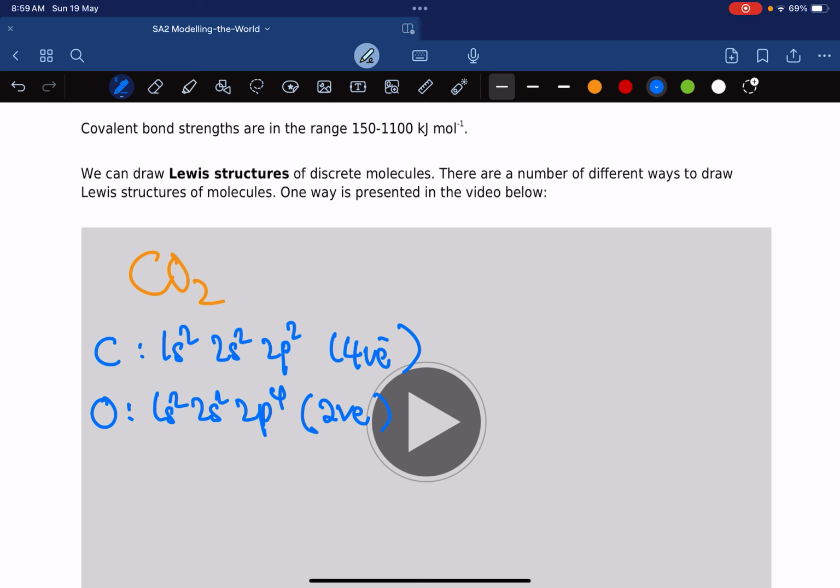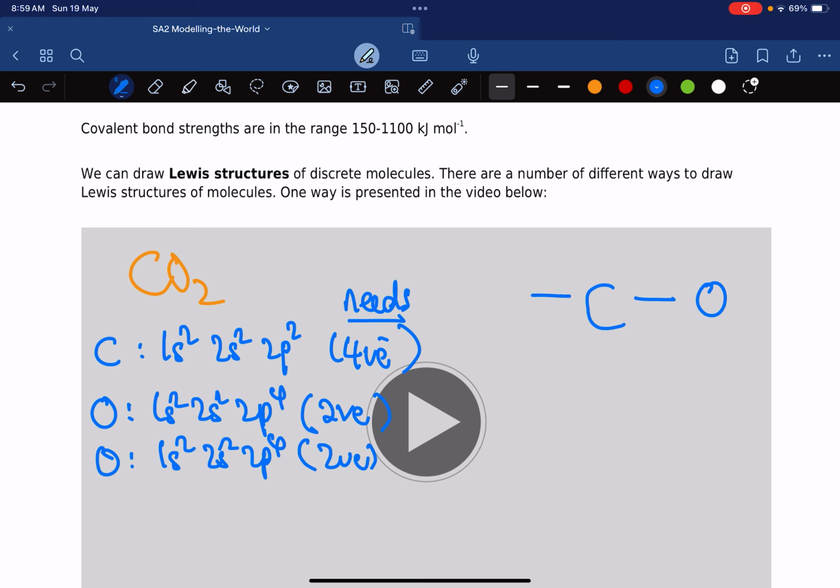So since oxygen needs only 2, we need two of them to satisfy carbon, because carbon needs 4. So what happens is you get a covalent bond. Carbon makes one bond with one oxygen, another bond with another oxygen, and it ends up making double bonds. These are called lone pairs. You may not understand this at this moment, but this is what it is.